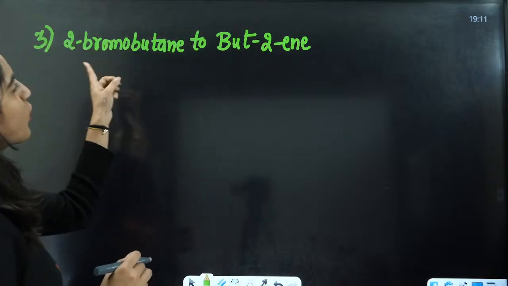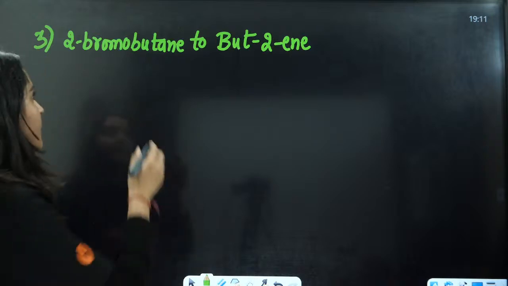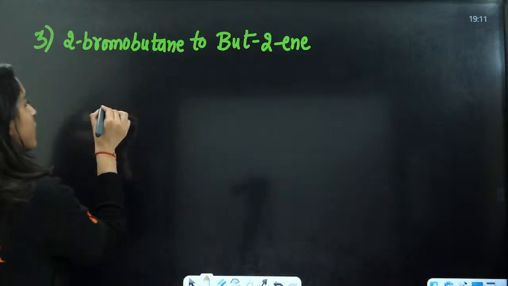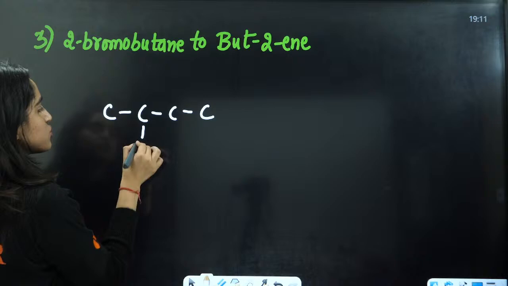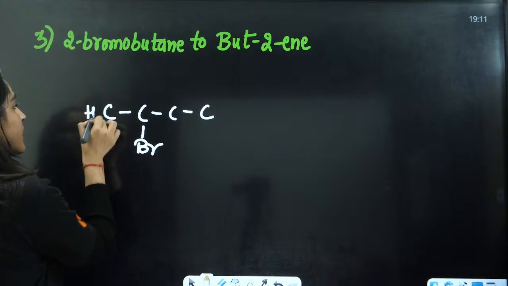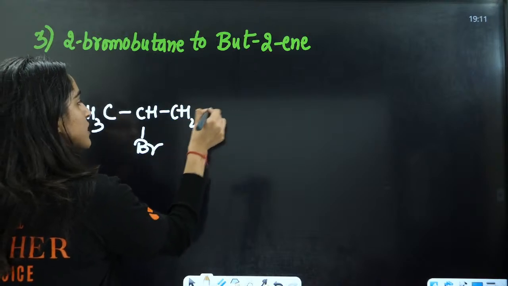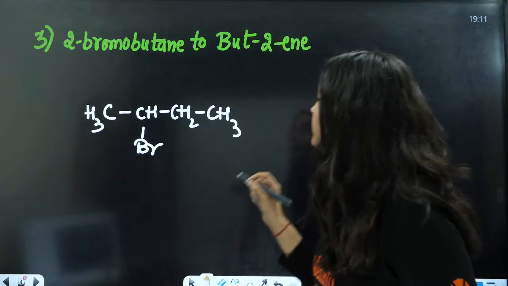So this is 2-bromobutane, everyone. 2-bromobutane to butene. Here 1, 2, 3, 4, and this is 2-bromo, so this is CH3 and this is going to be CH2, CH3. This is 2-bromobutane to butene.